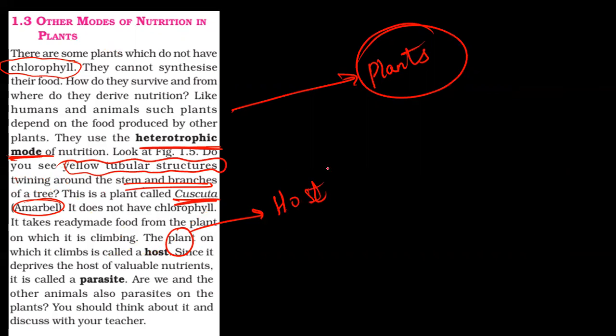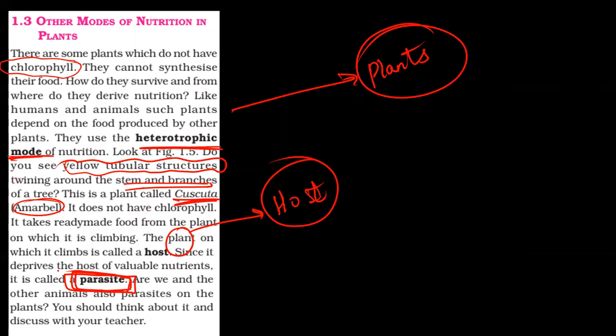It is providing nutrition, just like we have a host to host a party. They provide us with all the food, and we go and eat that food. So the cuscuta, or any organism that attaches onto the host and gets its nutrition from there, is known as a parasite.